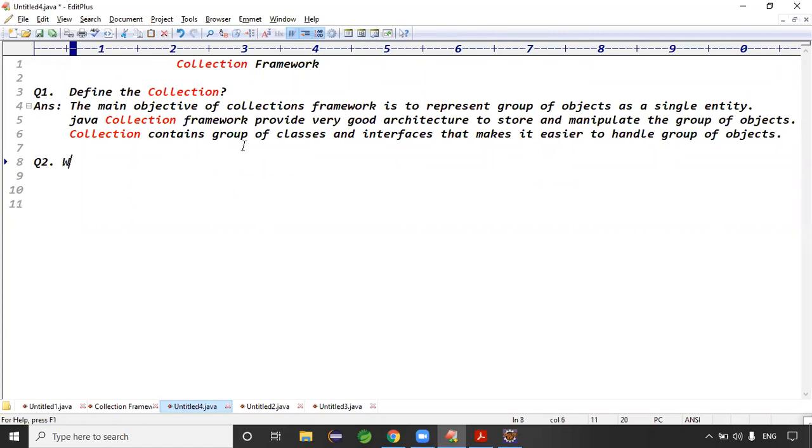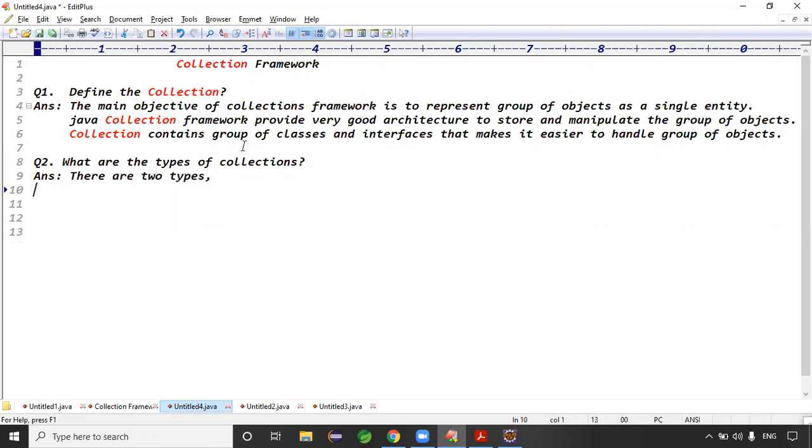Exactly. What are the types of collections? How many types of collections are here? There are two types, right? What are the two types? One is the list? List and map? No. Collection and map. One is Collection, the second one is Map. There are two types in the collection framework, guys.